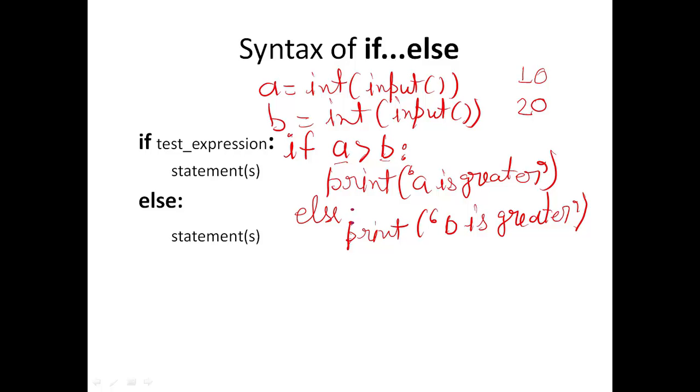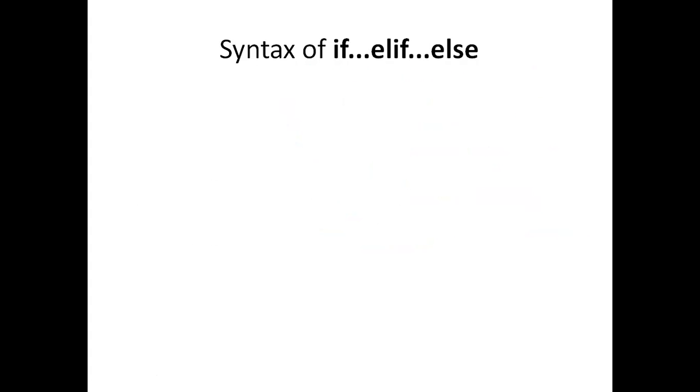So we will first evaluate the expression inside this if statement, which is false because 10 is not greater than 20. So this expression will evaluate to false, and if this statement evaluates to false, the else part will be executed. That means the message "b is greater" will be printed. So that's how if else statement works in Python.